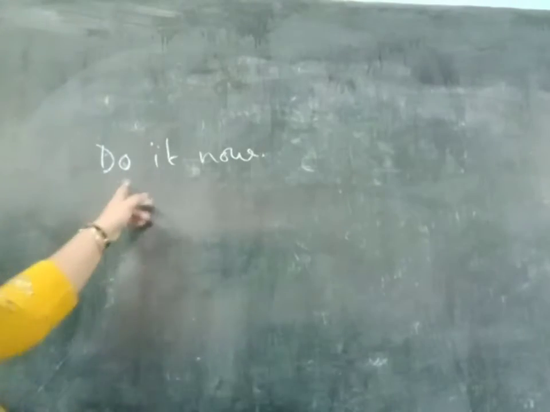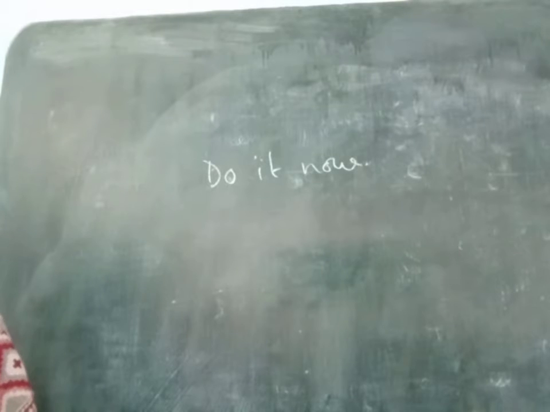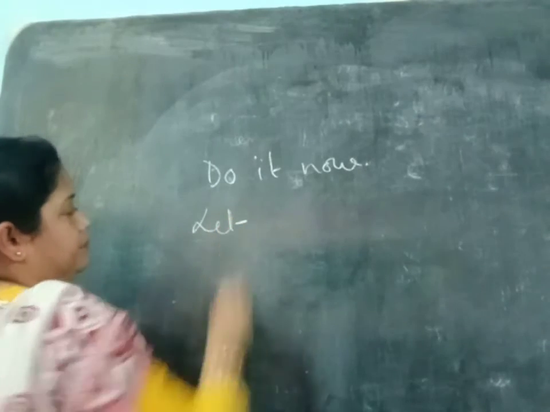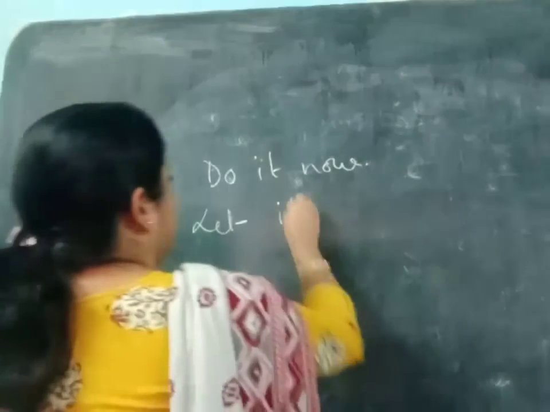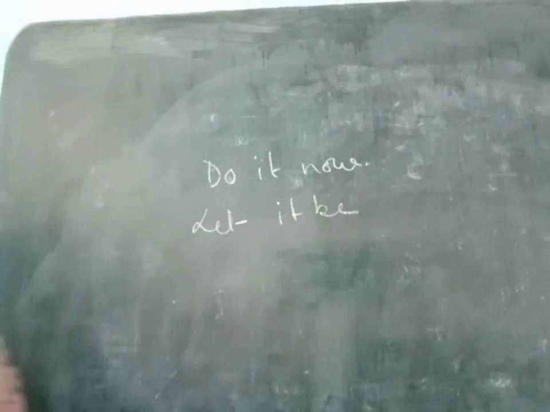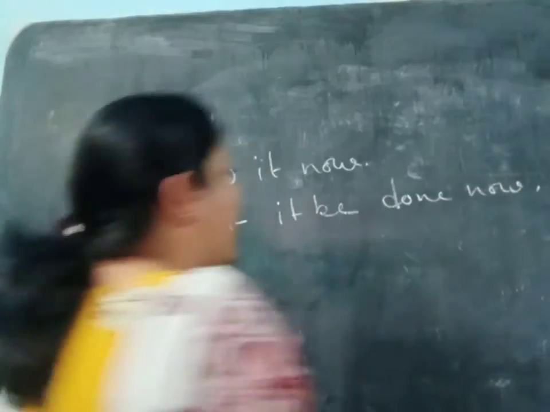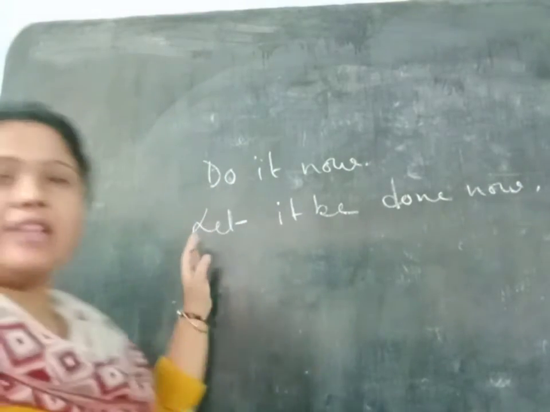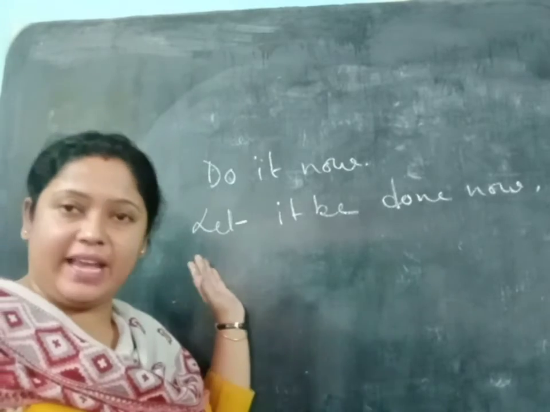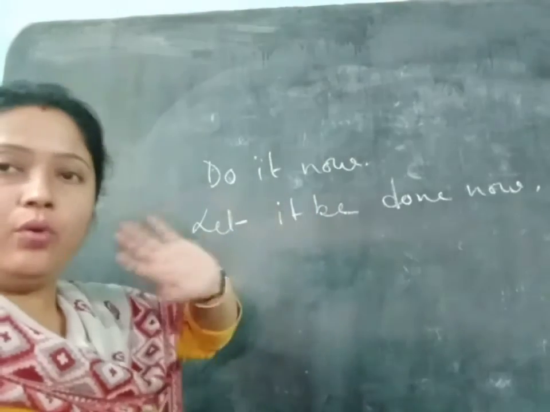Okay. So, here you can see, do it now. It is actually an order. So, how will we write? At the first we should write with let. Let it be done now. Now, how have we written? As it is the passive of order, we have written let, then it, done now.